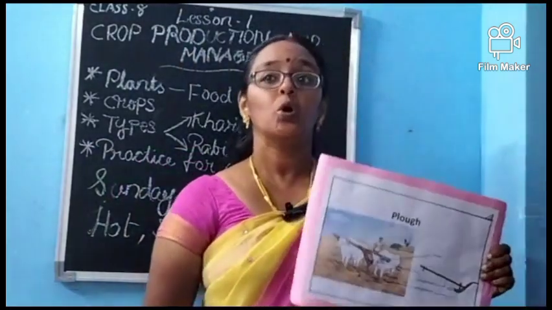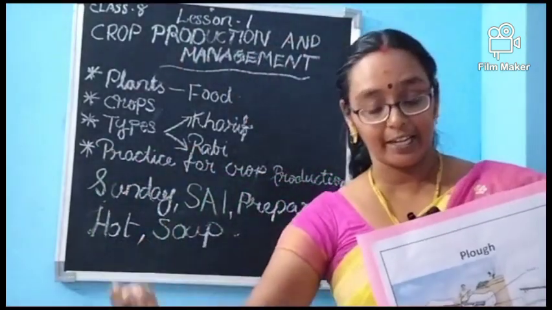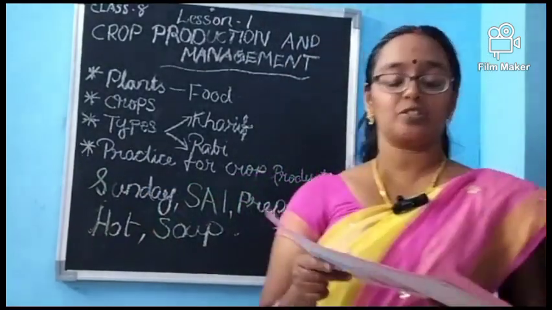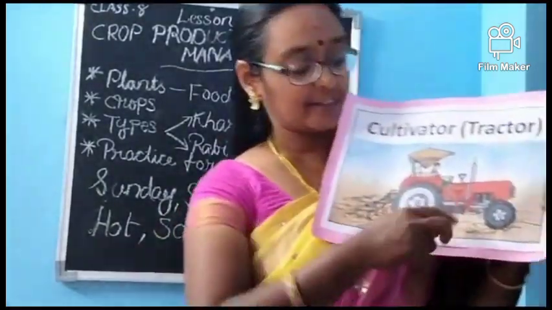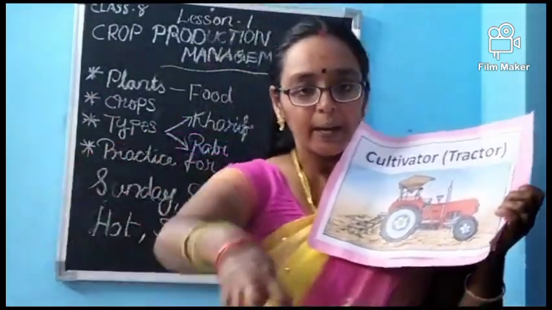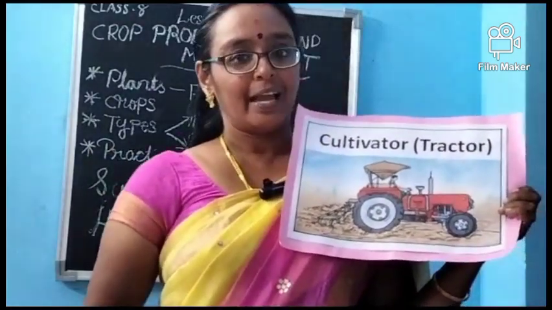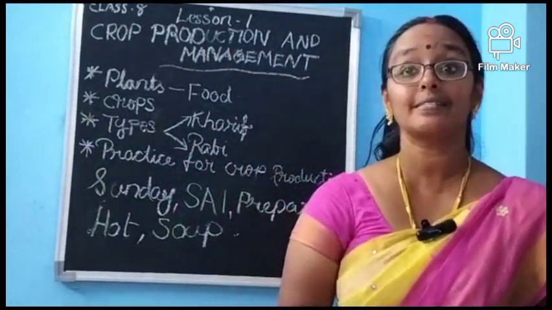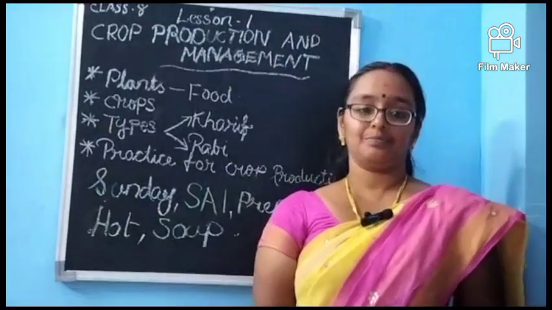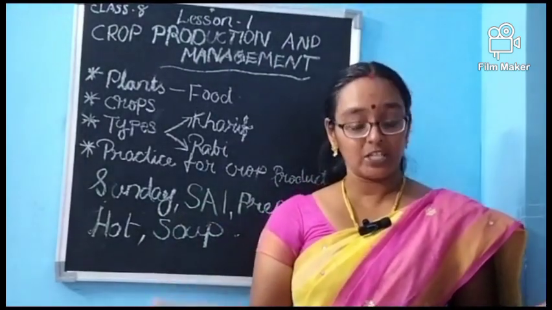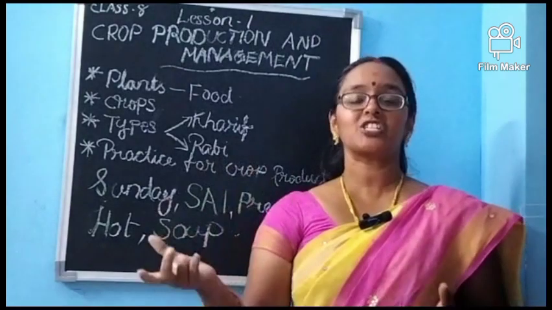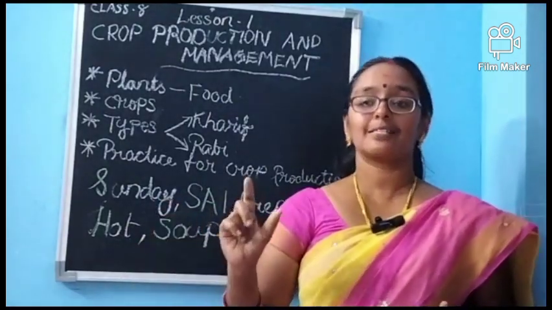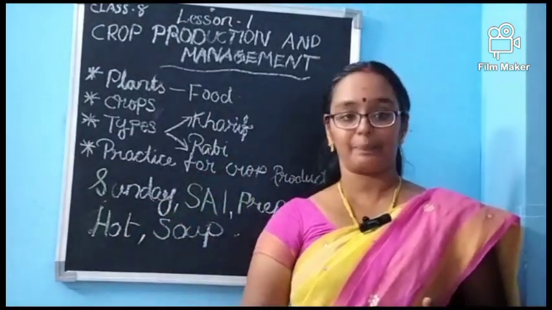And the second one is hoe. Hoe is also like this, and it has an iron beam which is able to plow the soil in a good way. And the third one is cultivator. Cultivator tractors are used, and some iron bars are there, and that helps for preparing the soil very neatly. This is about the preparation of soil. I think it is easy. Only one question you can expect here: what is plow or what is tilling? Preparation of soil and turning the soil is called tilling, or it is also called plow. Okay, this is the question which is expected. A small question can be expected from that part.